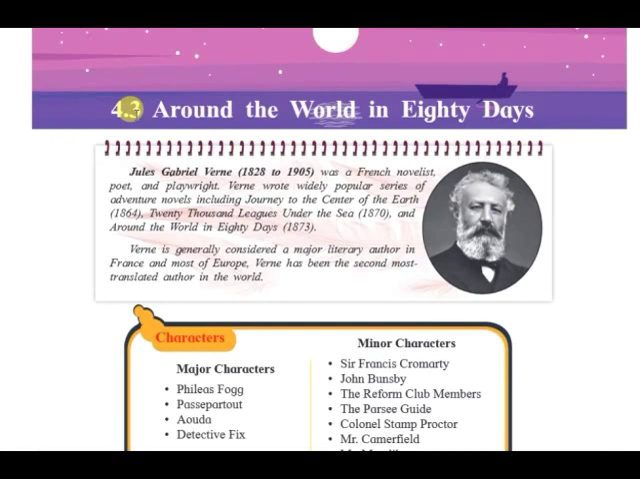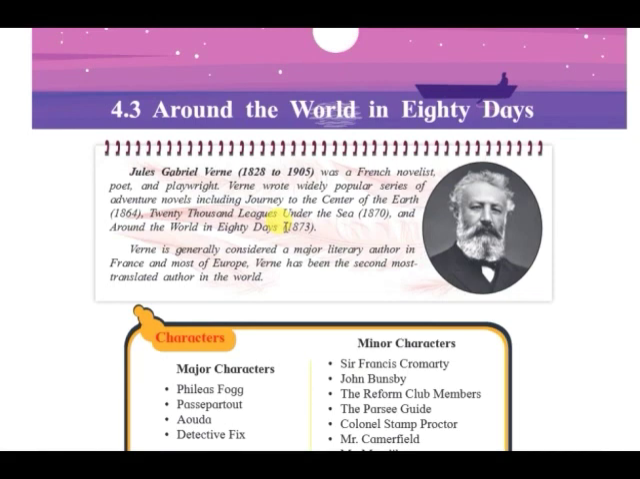So, the next novel in Standard 12th, Section 4 for your study is 4.3 Around the World in 80 Days. Now, the author for today is Jules Gabriel Verne, from 1828 to 1905, a French novelist, poet, and playwright. Verne wrote widely popular series of adventure novels, including Journey to the Center of Earth in 1864, 20,000 Leagues Under the Sea in 1870, and Around the World in 80 Days in 1873.